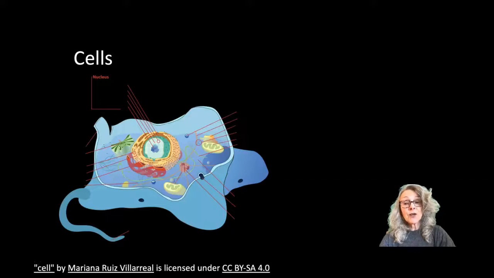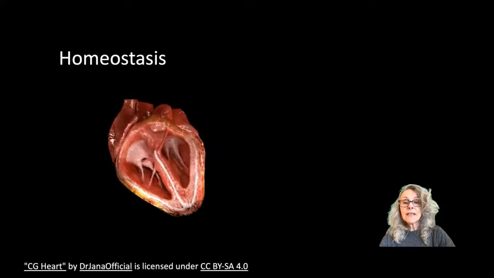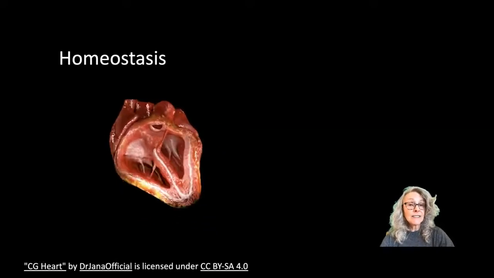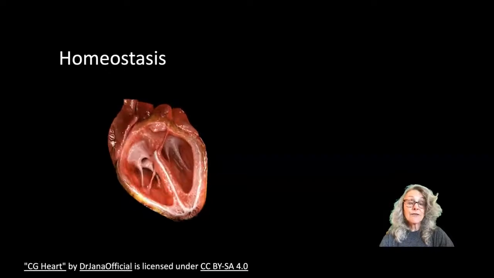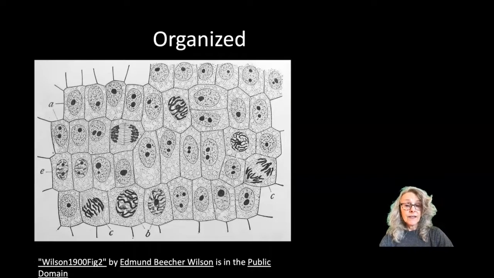Living organisms are also capable of homeostasis. That means they can survive internally and they can maintain a steady state of metabolism, a steady state of functioning, despite changes in the external environment. Living things are also organized. The cells in this plant root are organized. Being organized helps a living organism to function most efficiently.